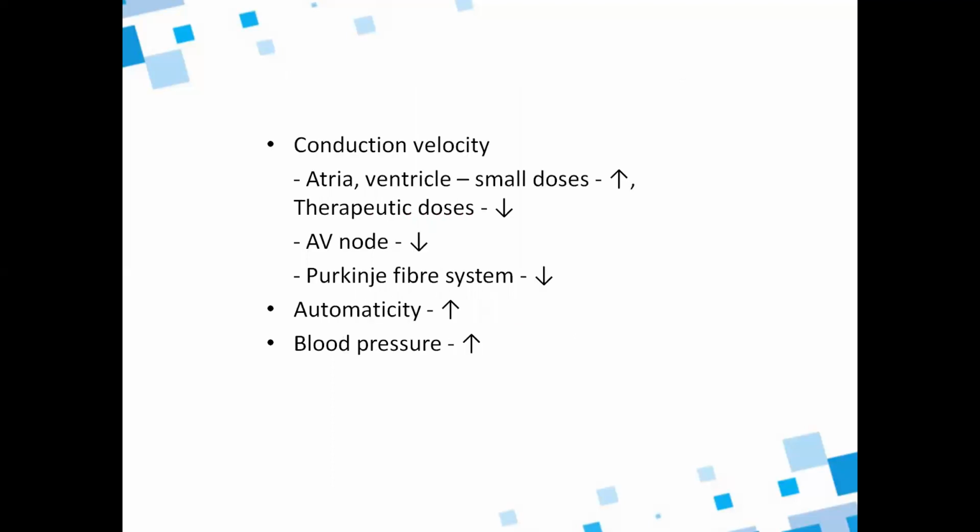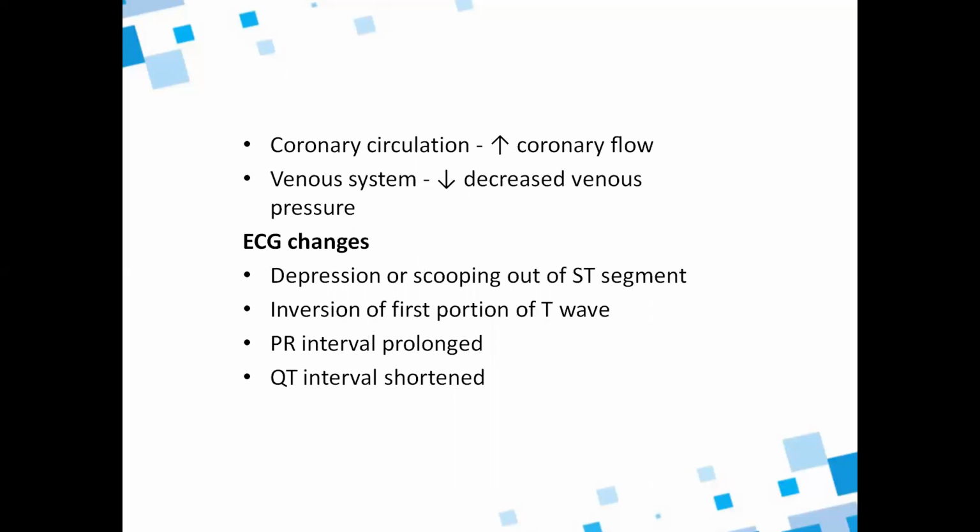Conduction velocity in atria and ventricle: in small doses, they increase the conduction velocity, but in therapeutic doses, they decrease it. And in the AV node and Purkinje fiber system, it will decrease the conduction velocity, automaticity is increased, and blood pressure is increased. Coronary circulation is increased. In the venous system, there is decreased venous pressure.